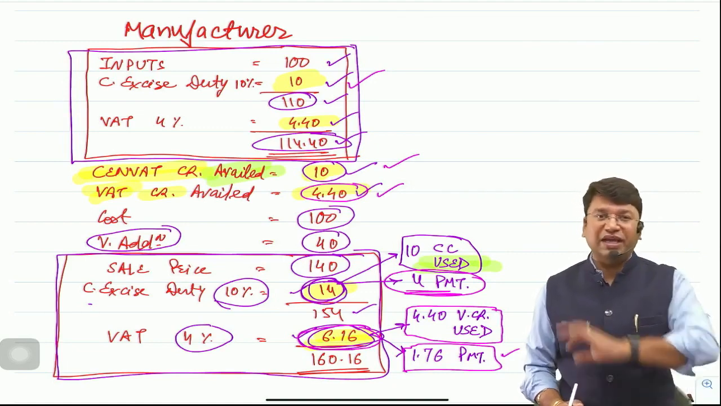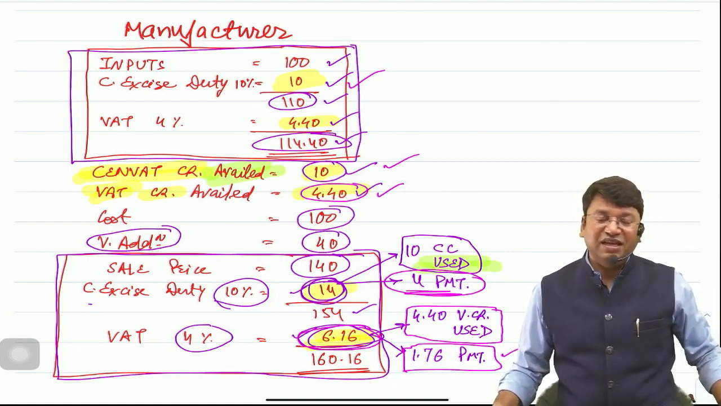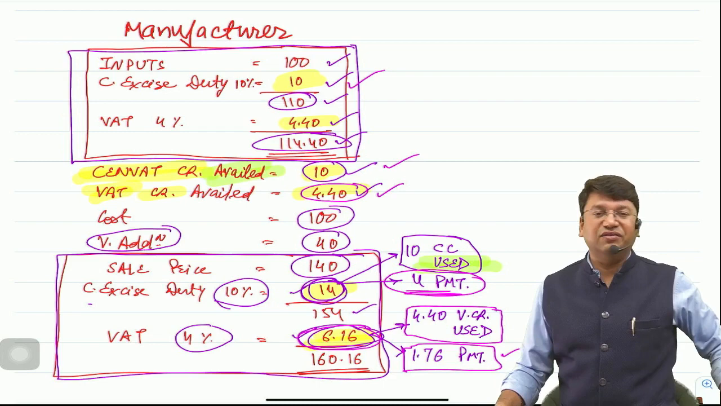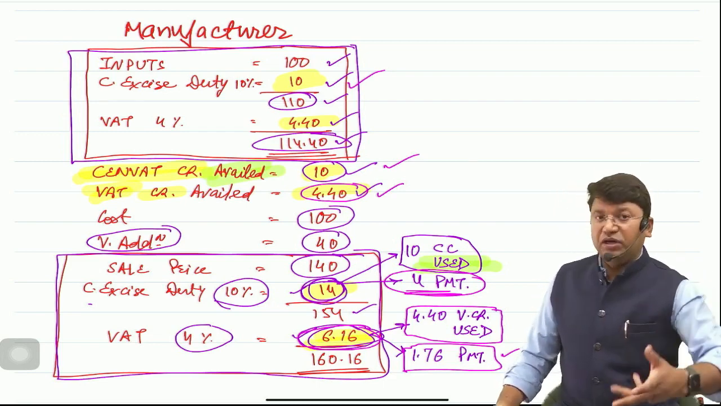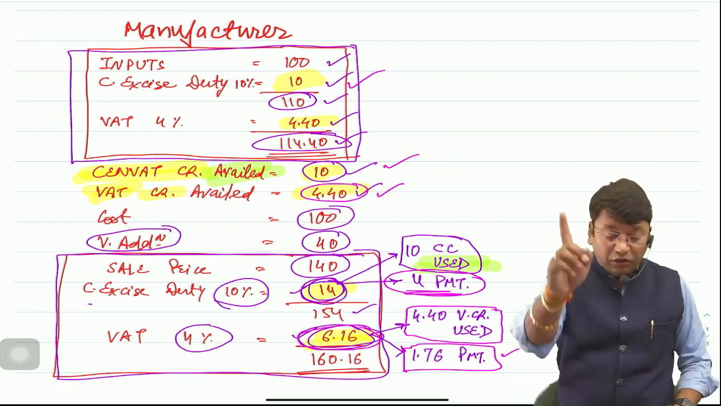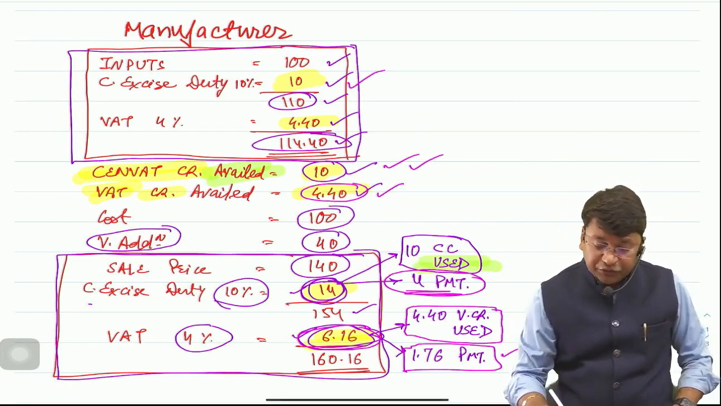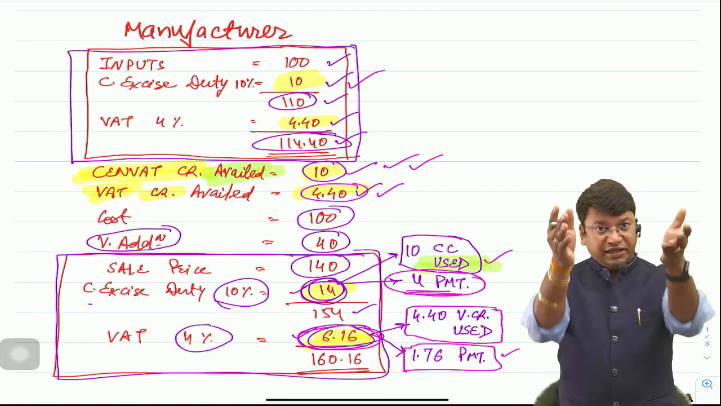Fundamentally both are absolutely the same. The functioning, whether of VAT credit or of SENVAT credit, both are absolutely the same. Okay, one more point I'm adding. I hope availment of credit and utilization of credit, these two terms are clear at your end.